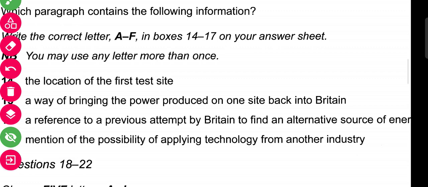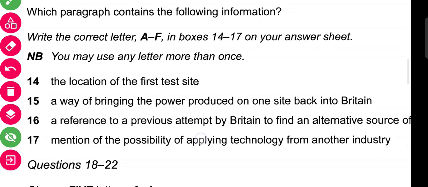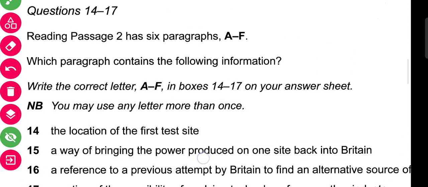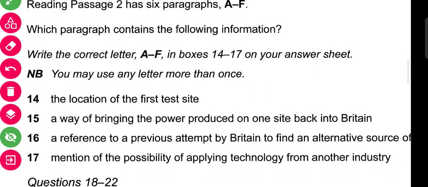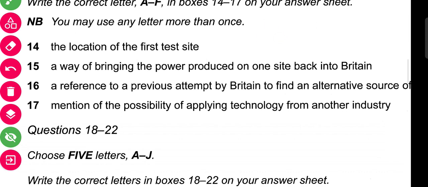Today in reading passage we will be doing this particular question which says which paragraph contains the following information. In the passage there are a few paragraphs which start from A till F. In that there is a lot of information given. So we are going to compare in which paragraph this particular information, the questions from 14 to 17, is mentioned.